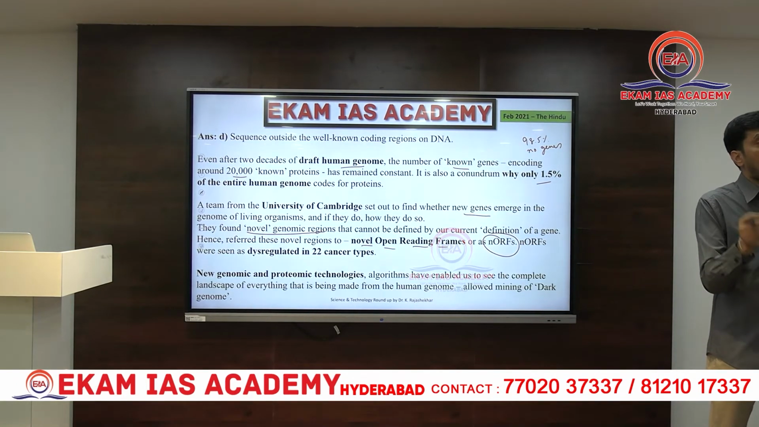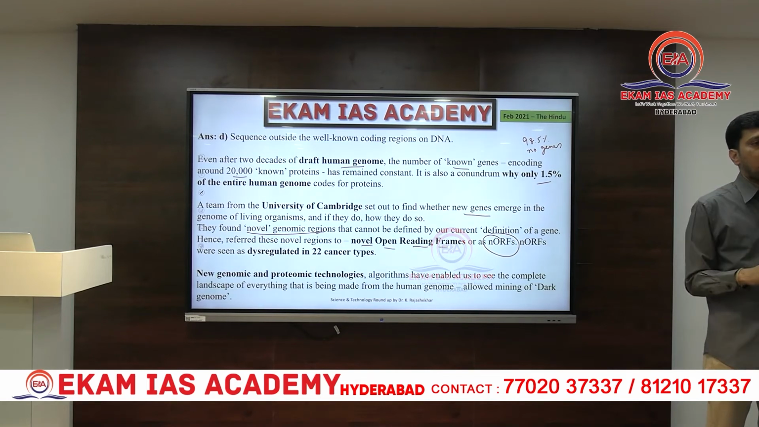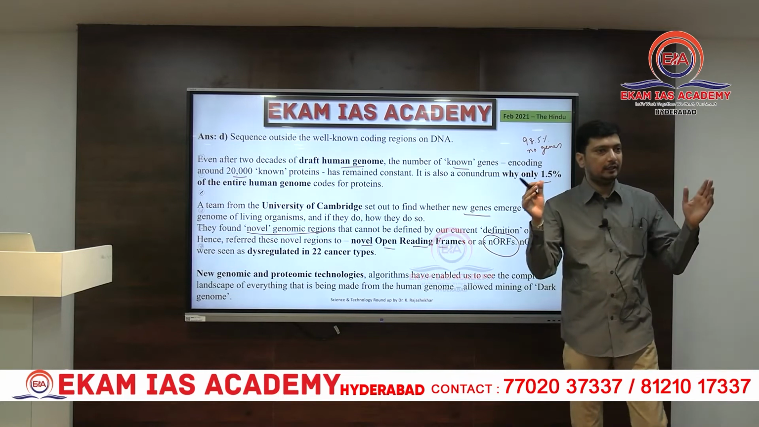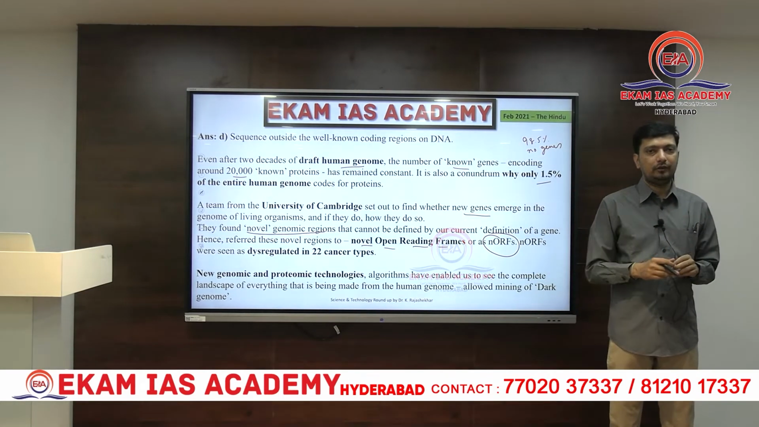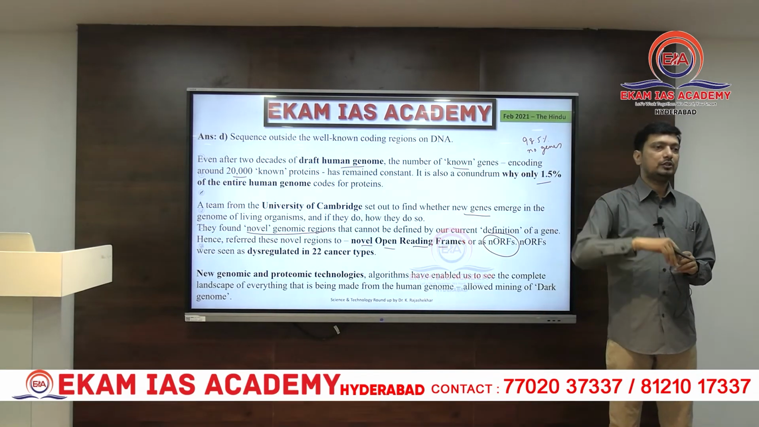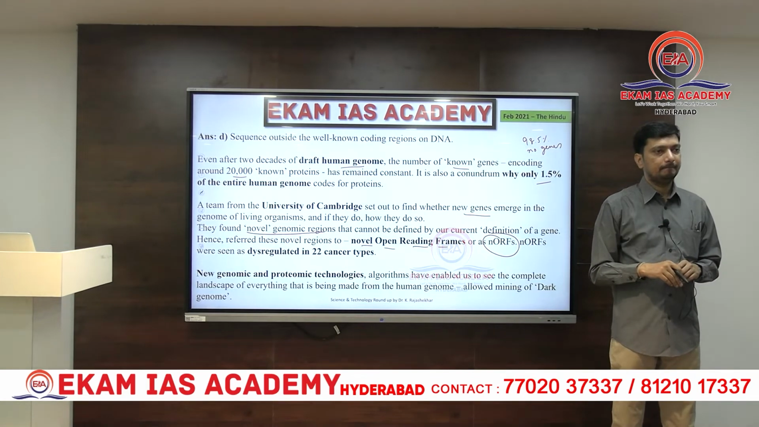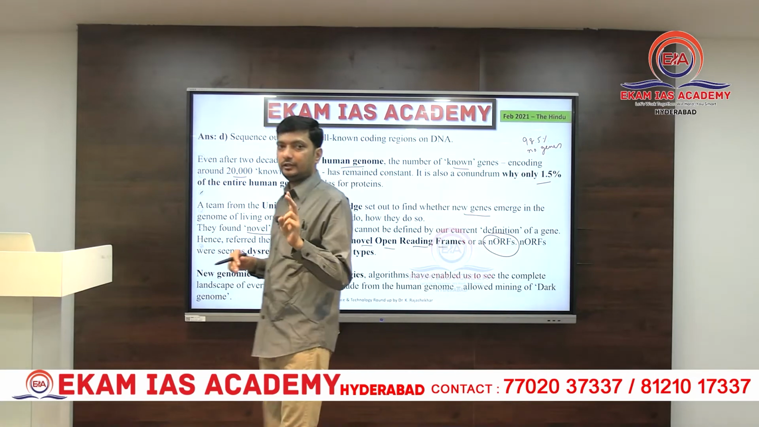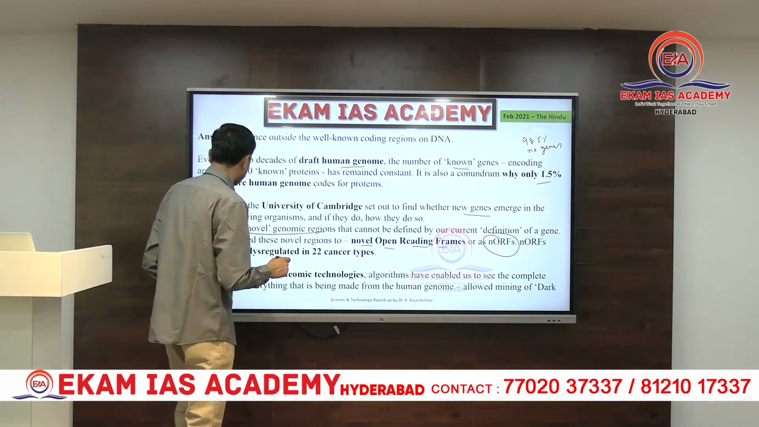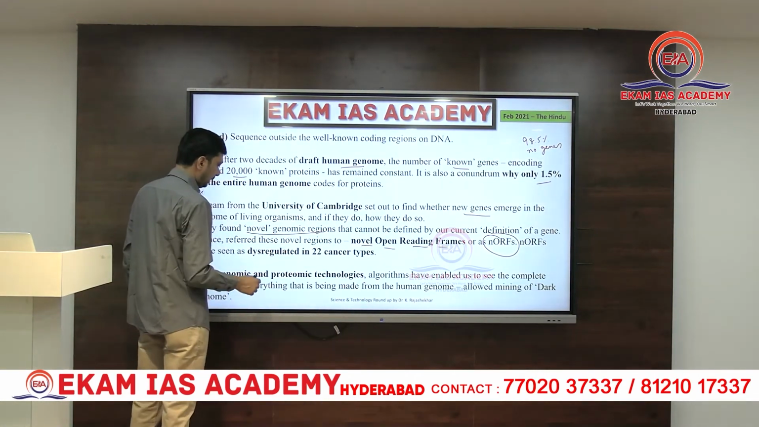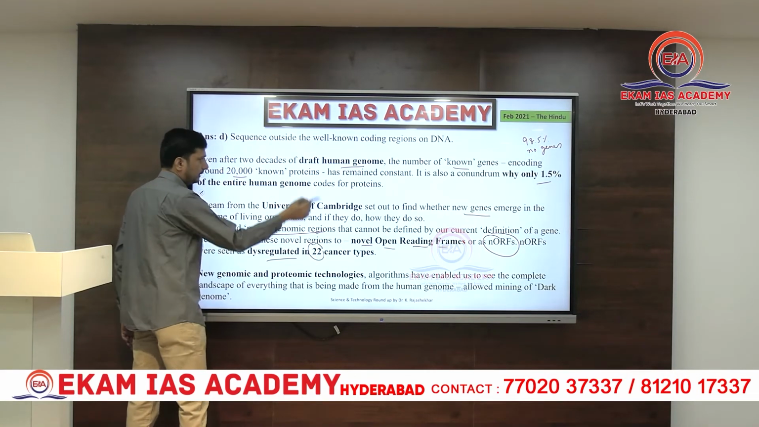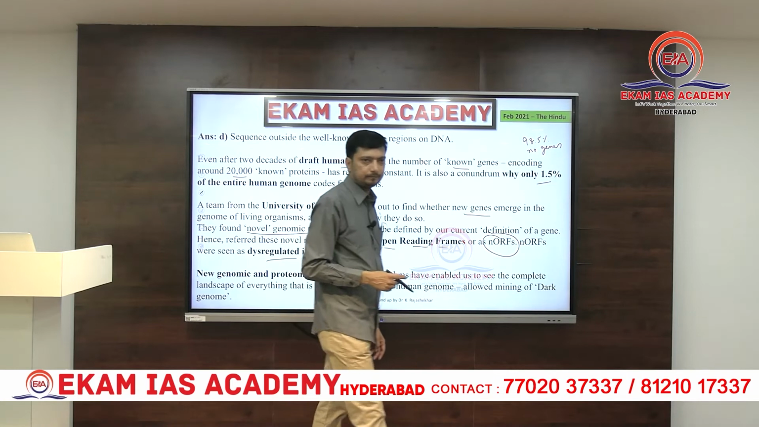Now they found a novel, or new, type of open reading frames. And where are they found? They are not found in the regular regions of chromosomes where genes are found. They are found in this dark genome part of the DNA. And what is the importance of such regions? They found a connection to 22 cancers. These novel regions are dysregulated in at least 22 cancer types as per this article.